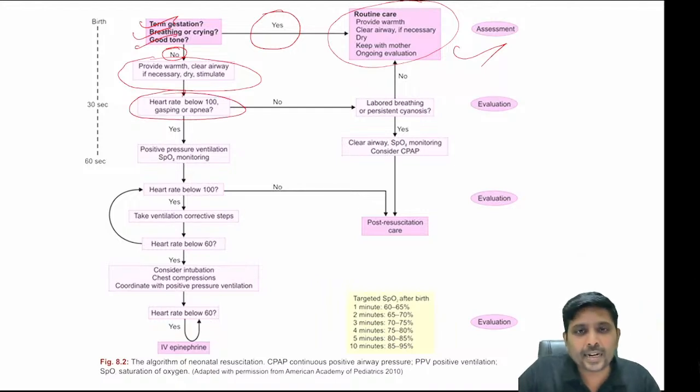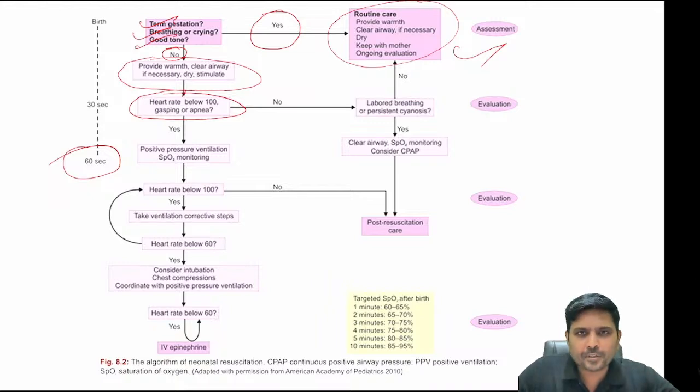So when bradycardia means heart rate less than 100 per minute, or if the child is not breathing at all, apnea, or breathing in poor respiratory effort, that is called gasping. When these things are present at the end of 1 minute after birth, you need to start positive pressure ventilation.